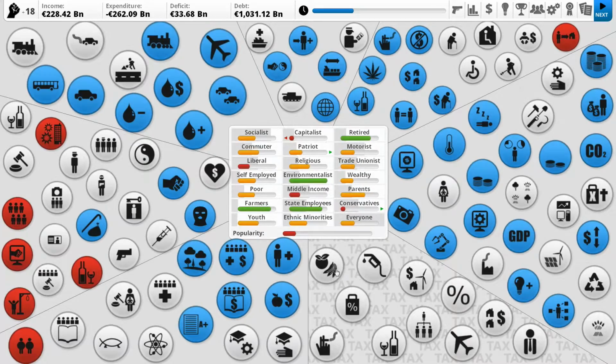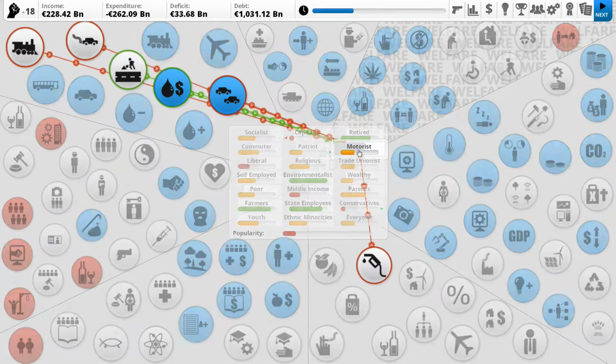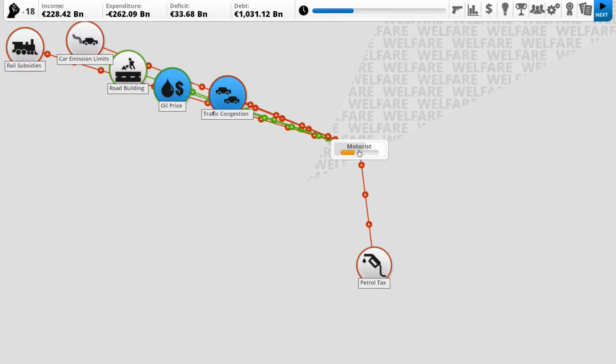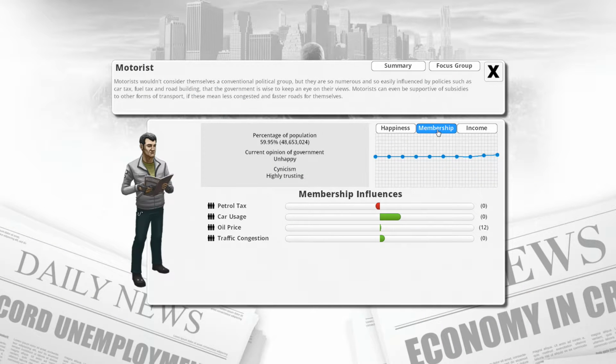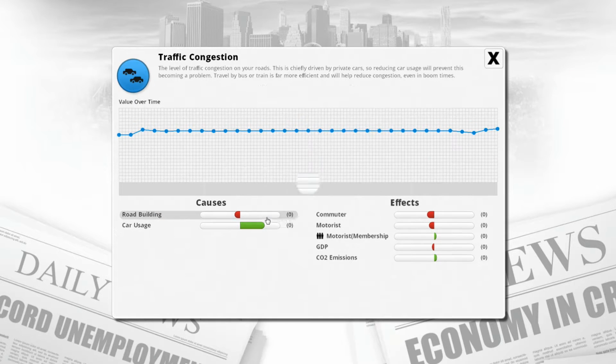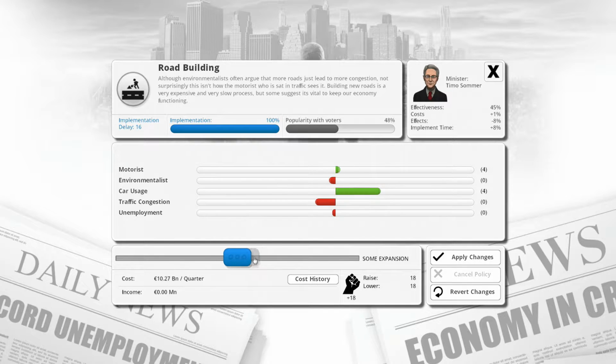Motorists. Tobacco tax gonna make everyone unhappy. Motorists. I'd like there to be more motorists. Petrol tax. Oil price, traffic congestion. Car usage, road building. We could increase road building. I'm gonna hit major expansion.